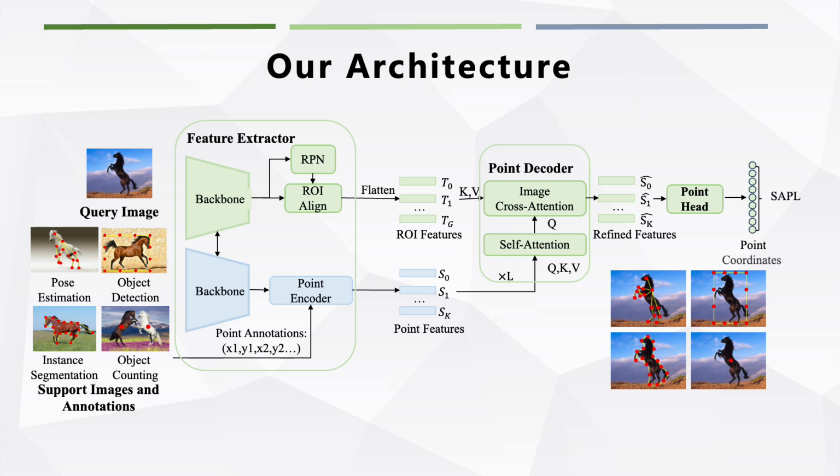The point decoder, using self-attention and cross-attention, captures relationships between support and query points. Self-attention refines query point features, while cross-attention aligns support points with query image features to reduce representation gaps. Finally, the point head processes refined point embeddings through an MLP to predict offsets from RPN anchors, generating final point coordinates. This unified design efficiently addresses multiple tasks with a streamlined structure.